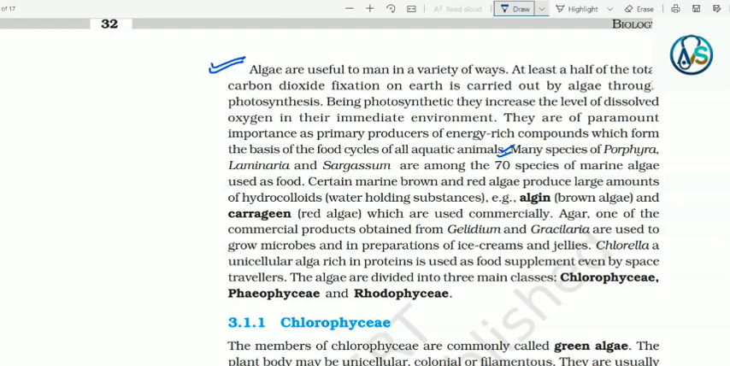Certain marine brown and red algae produce large amounts of hydrocolloids, that is water-holding substances, example algin, that is brown algae, and carrageen, that is red algae, which are used commercially. Agar, one of the commercial products obtained from Gelidium and Gracilaria, is used to grow microbes and in preparation of ice creams and jellies. Chlorella, a unicellular alga rich in proteins, is used as a food supplement even by space travelers. The algae are divided into three main classes: Chlorophyceae, Phaeophyceae and Rhodophyceae.